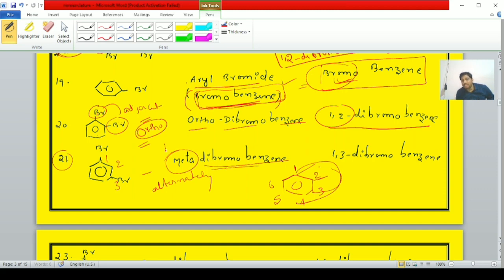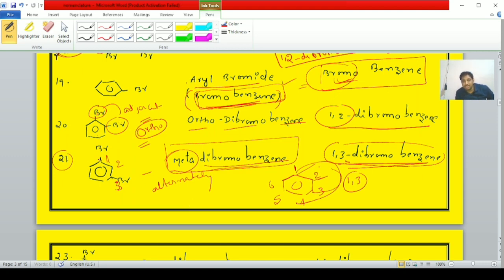Hence it is known as meta-dibromobenzene. The IUPAC name is 1,3-dibromobenzene, student. On the first carbon bromine is there, on the third carbon bromine is there, hence the IUPAC name is 1,3-dibromobenzene.